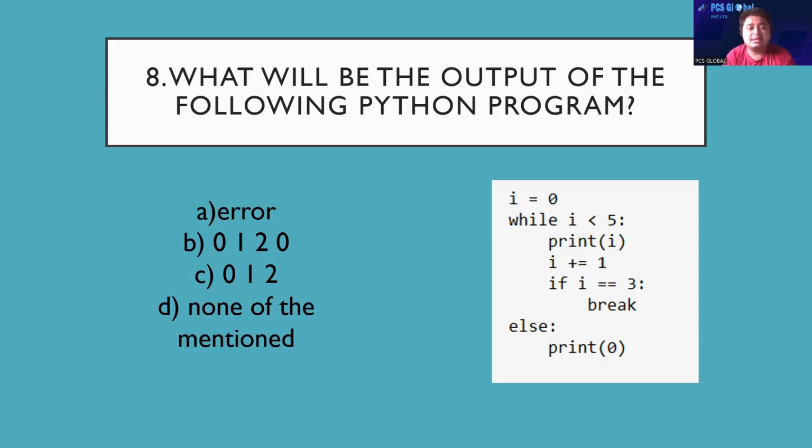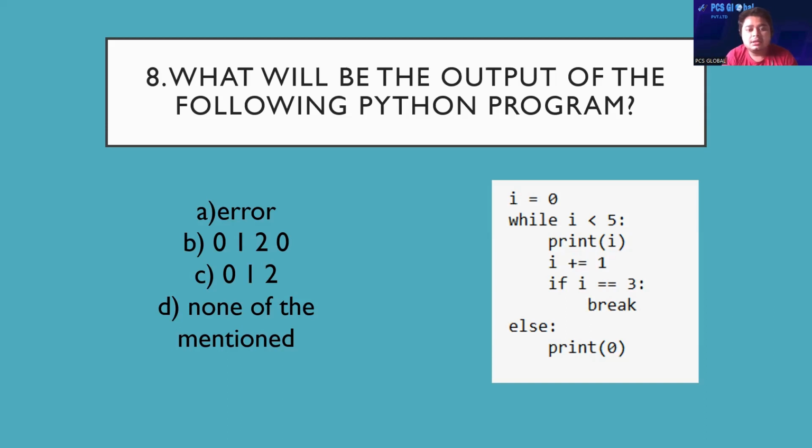Now after the incremented value of i, which is 3, it satisfies the condition if i == 3, then break. So it will not print further, it will break.